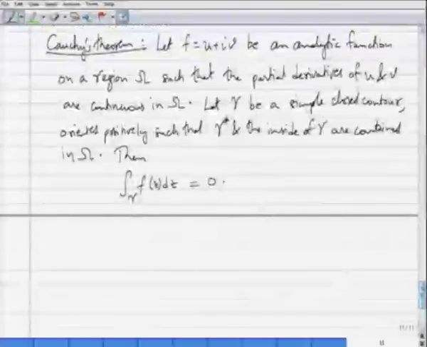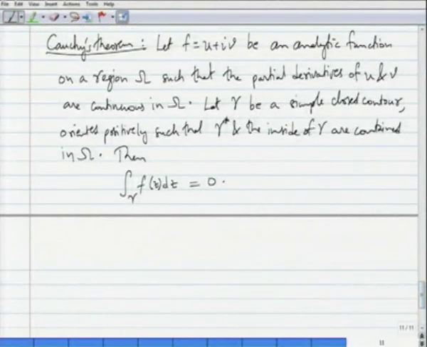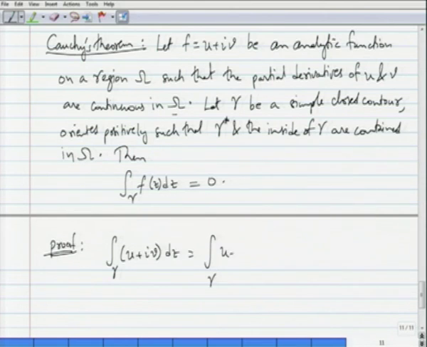Okay. And the proof of this version, where we assume that the partial derivatives are continuous in omega, is easy. It directly follows from Green's theorem. So, here is the proof. The contour integration over gamma of u plus I v dz is nothing but the integration over gamma of u plus I v, well, let us write z as x plus I y. So, that dz is dx plus I dy.